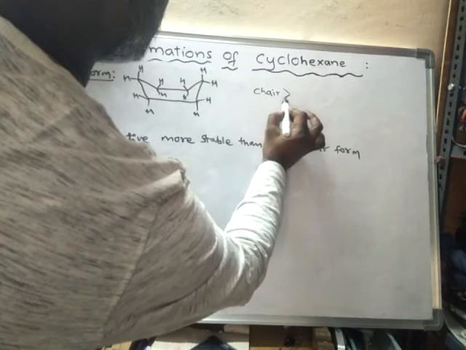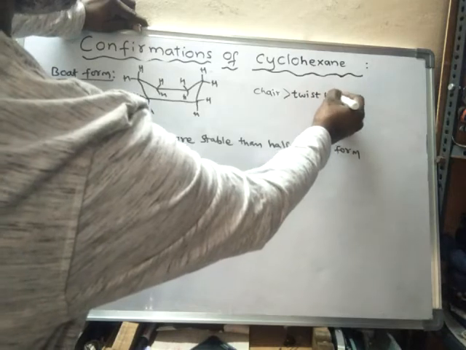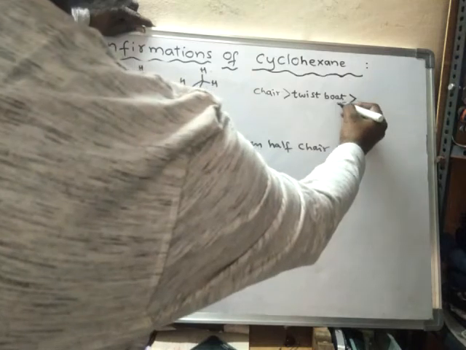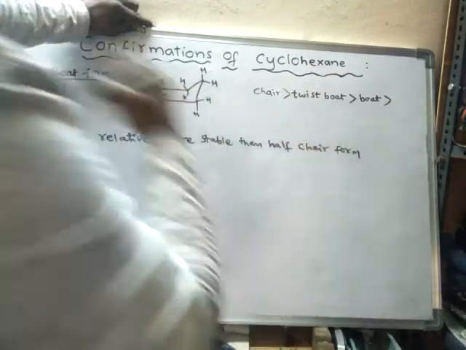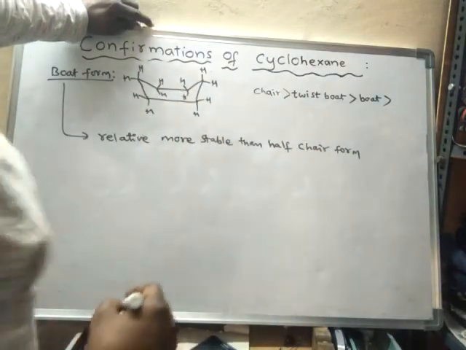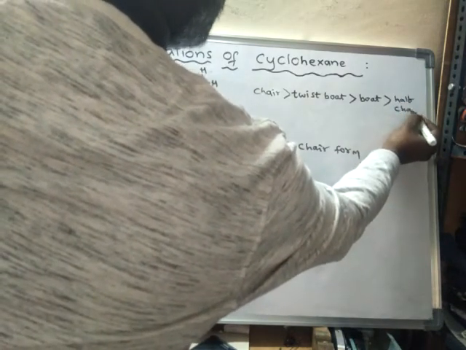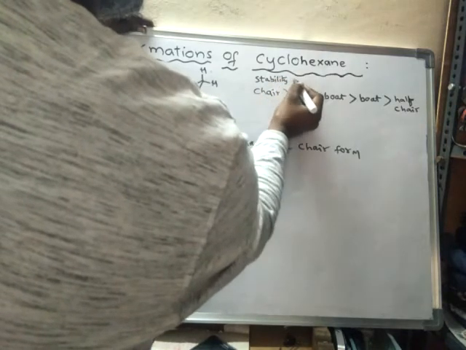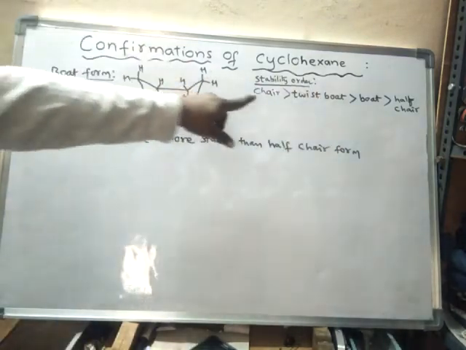And next to chair form is twist boat form. And next to twist boat form is boat form. And the least stable one is what? It is half chair form. Half chair form is the least stable form. This is the stability order of various conformations of cyclohexane. So it will be like this.